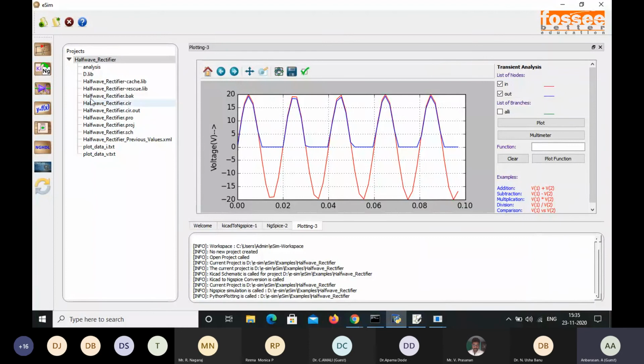So likewise here we can open the project, and then we can run the other example projects also. So this is the procedure.